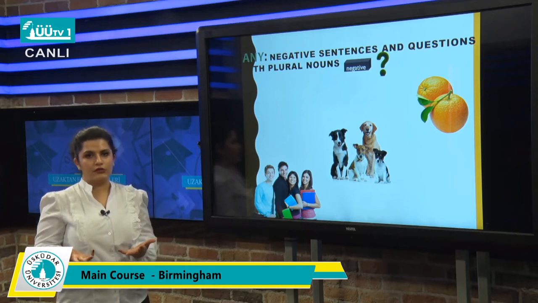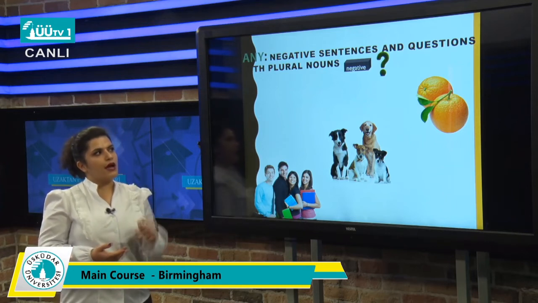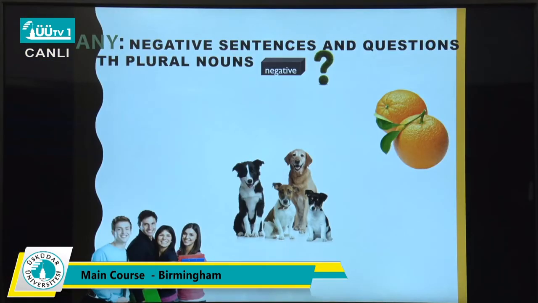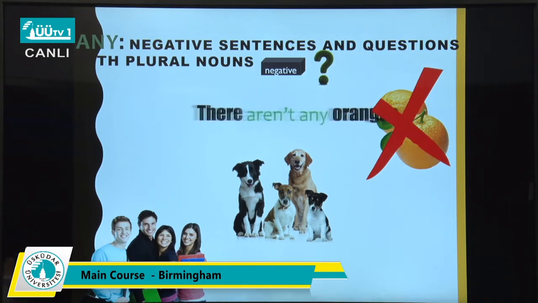Which one can I use? For oranges, I want to make a negative sentence. So what can I use? I can use, yes, you're right, there aren't any oranges.